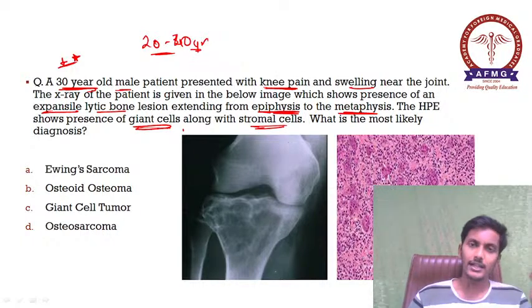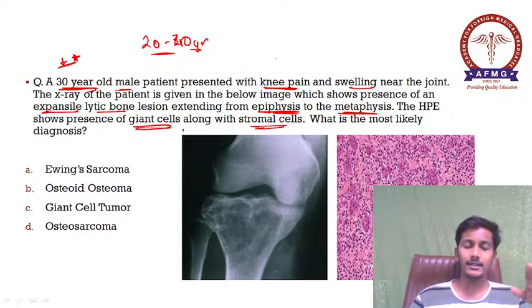One of the common sites for this tumor is your knee joint. इसलिए याद रखना हमेशा common sites दी जाती है question में. Okay, so knee joint is a very common site for this case.